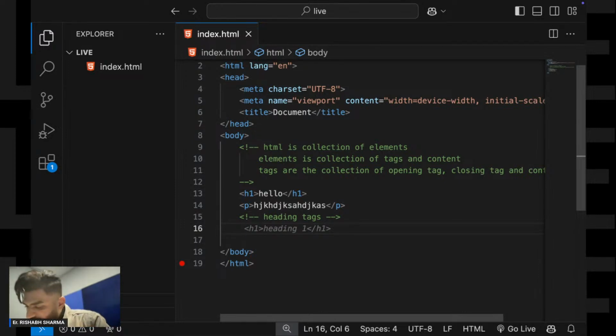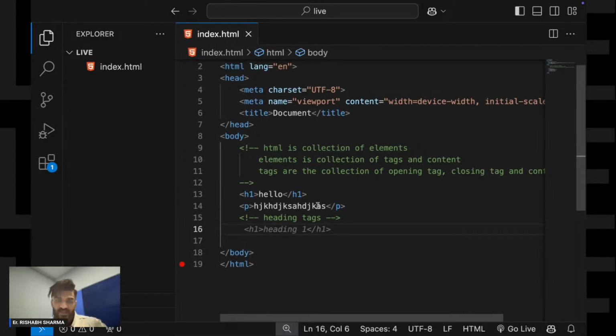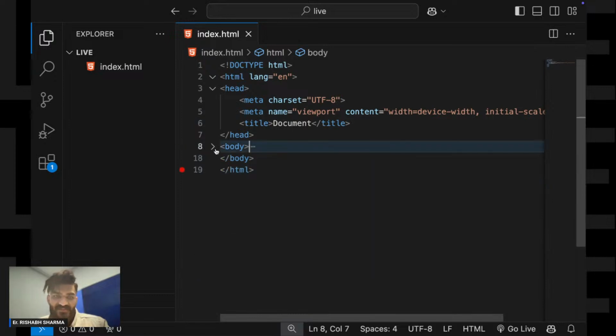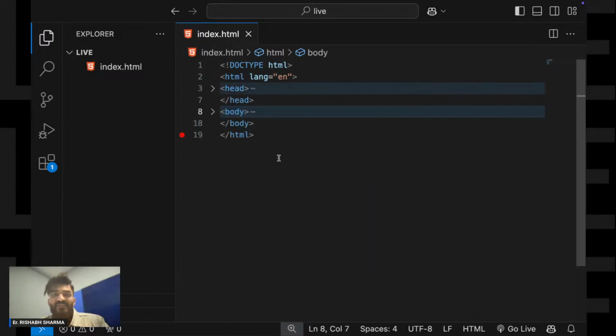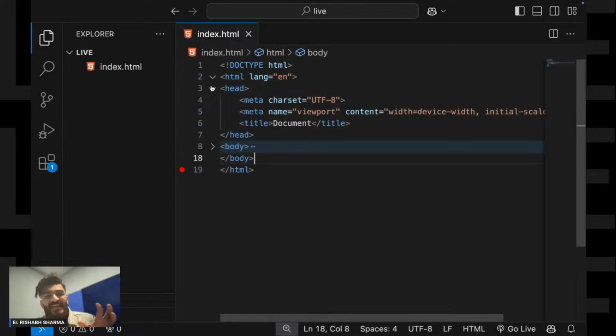Okay, what is body? Let us first understand that thing, like what is body and all. Now see, there are two main tags, that is the head tag and the body tag. Try to understand it like yourself.